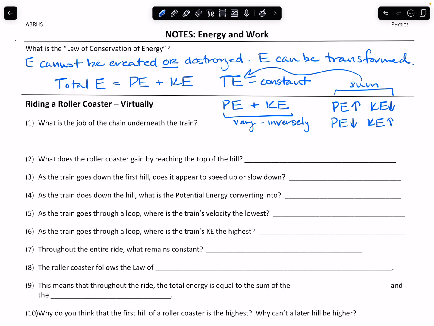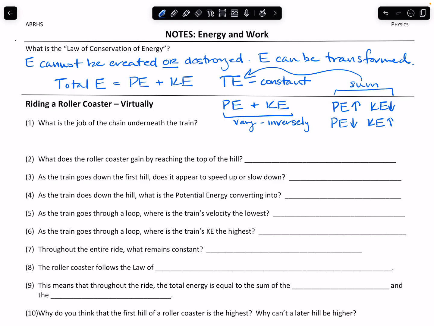Okay, now the way we're going to look at this idea of conservation of energy is to think about riding a roller coaster. I have videos posted of working through this idea of conservation of energy with a roller coaster. So if you would like to go watch that and then come back to the notes, that's perfectly fine. Go check Google Classroom. If not, let's just do a thought experiment.